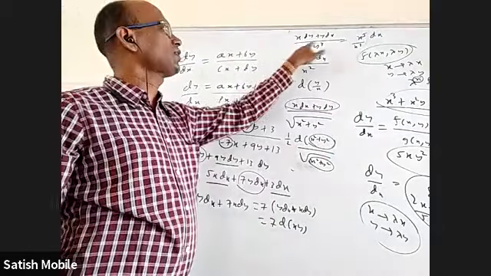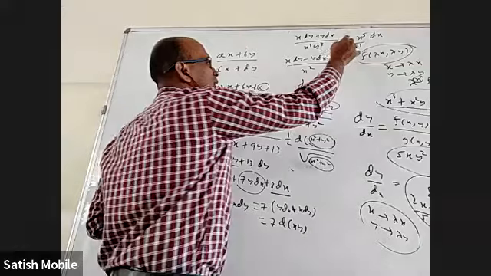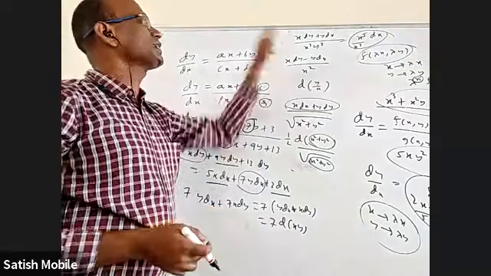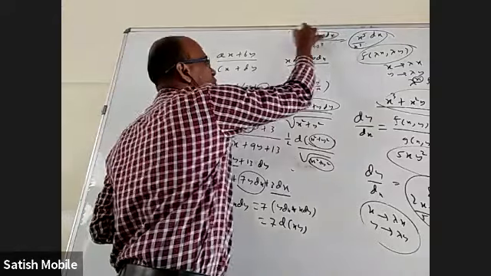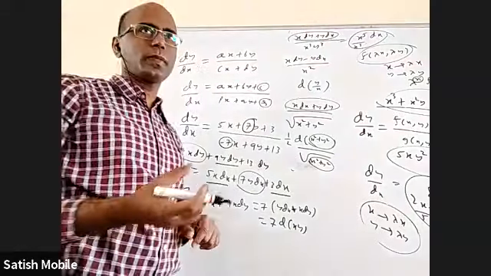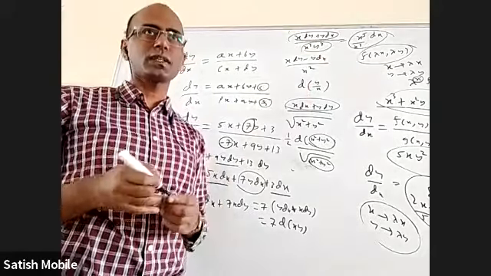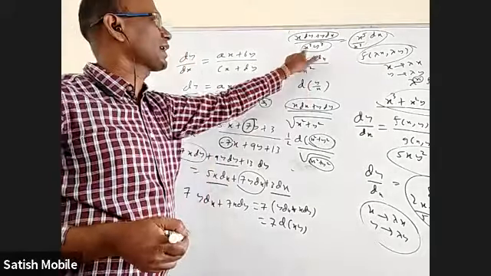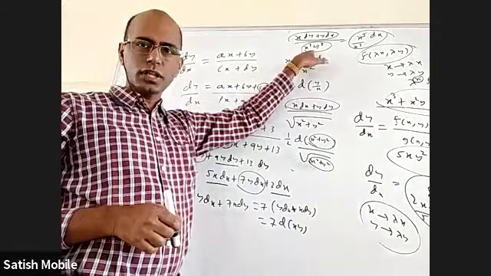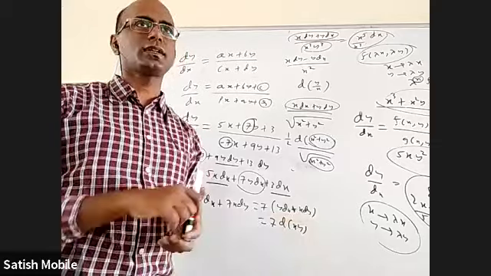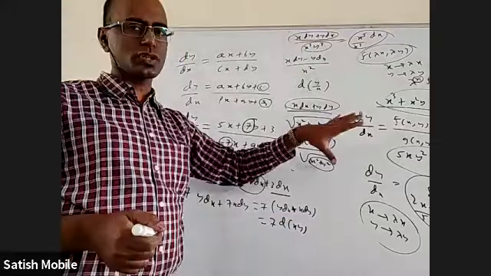Why did you divide with x cube? This integral is easy because everything is in terms of x. In this integral, the numerator is the derivative of xy. So the rest of the expression also should be in xy so that I can take xy as t. For example, if I take xy as t, the denominator will become t cube and the numerator will become dt. Integral of dt by t, I can integrate it. Okay. So those kind of questions we'll see later.